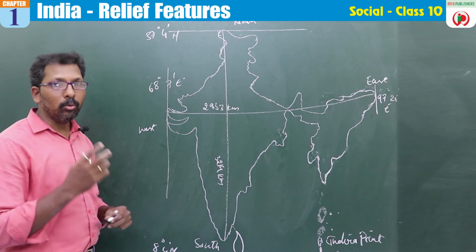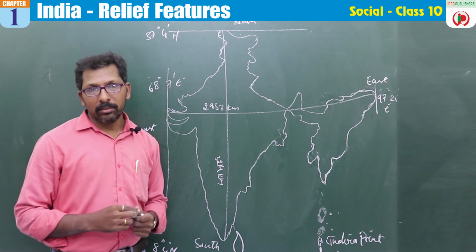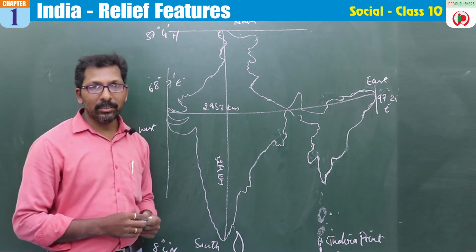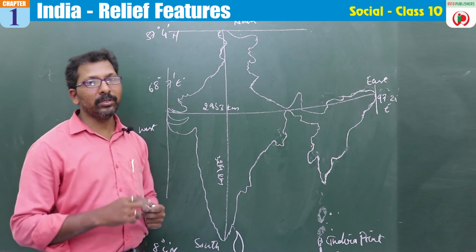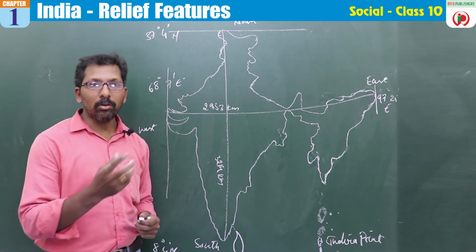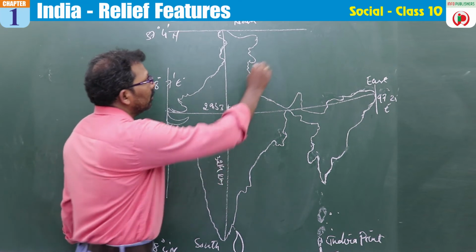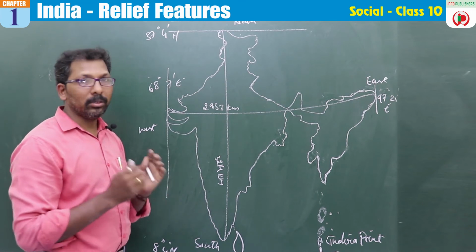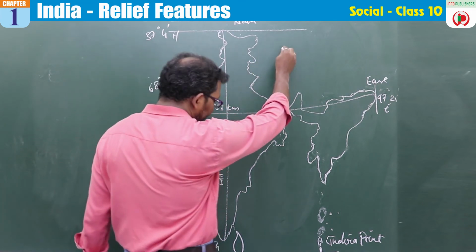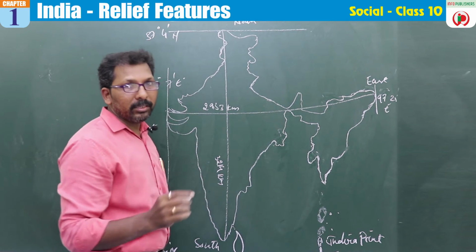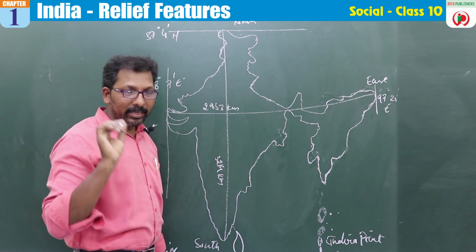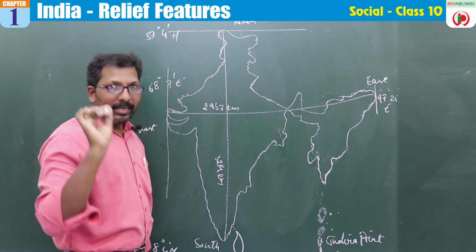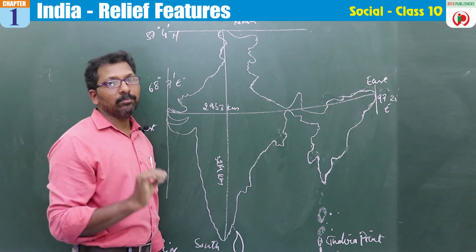What is that? How do we know the time in India? What particular longitude do we measure throughout the country? There is a particular longitude taken as the standard time in India. And what is that longitude? The longitude of 82 degrees 30 minutes east is chosen as the Indian standard time.